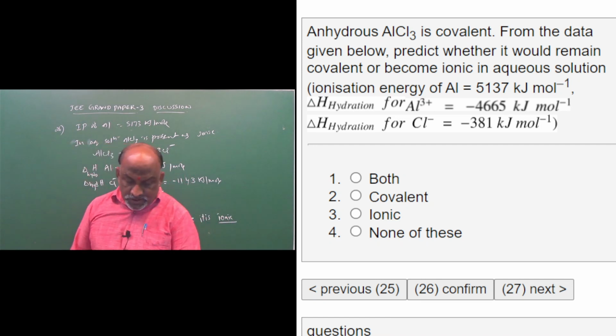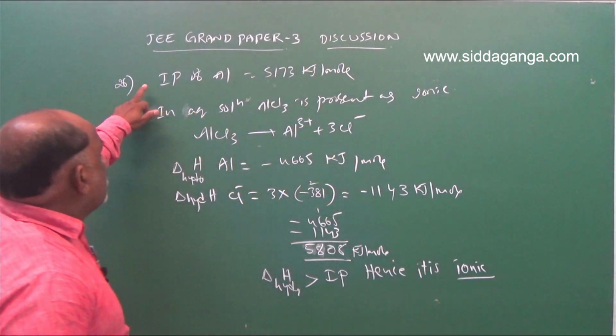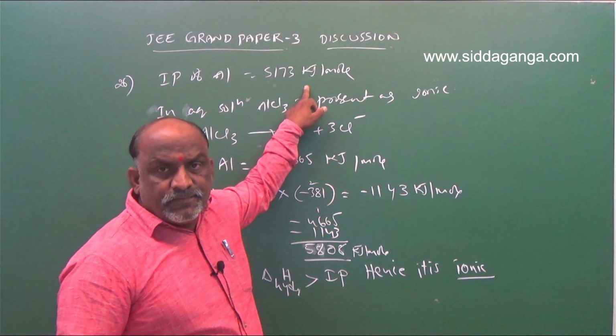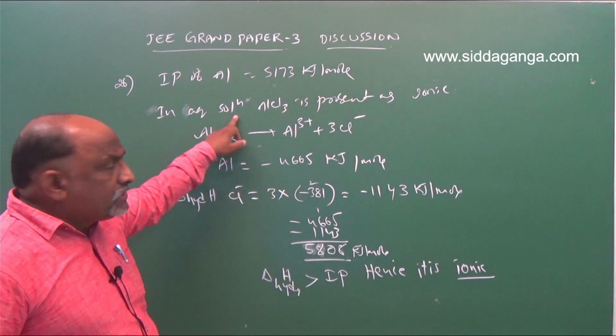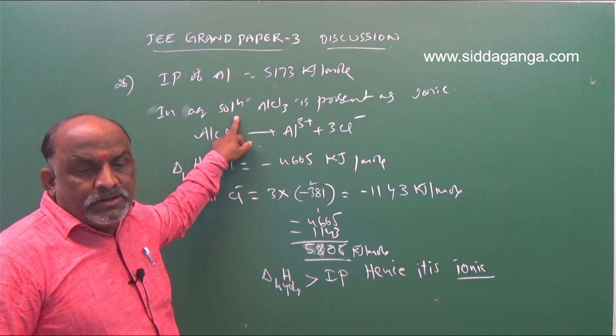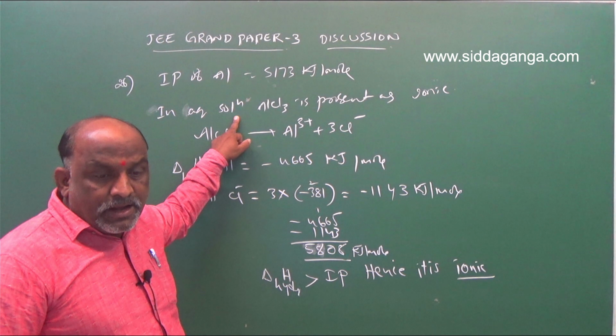Once again, I would like to repeat the explanation. The ionization potential of aluminum was given as 5173 kilojoules per mole. The question is: from the data given, predict whether it would remain covalent or become ionic in aqueous solution.